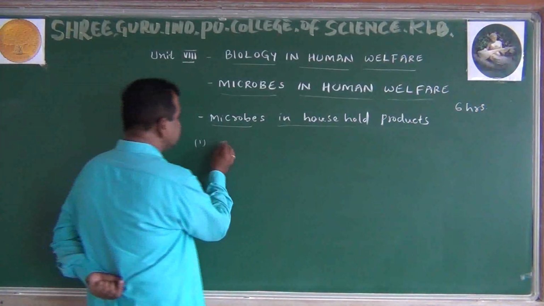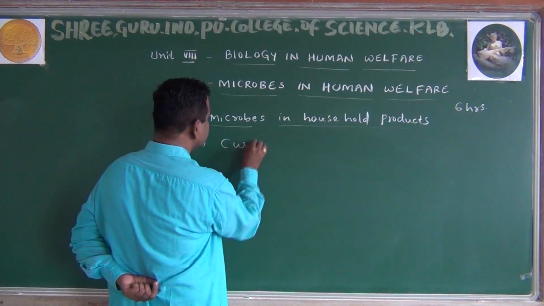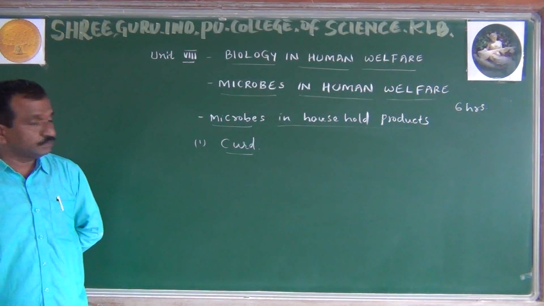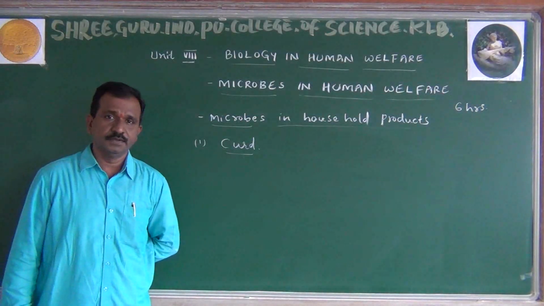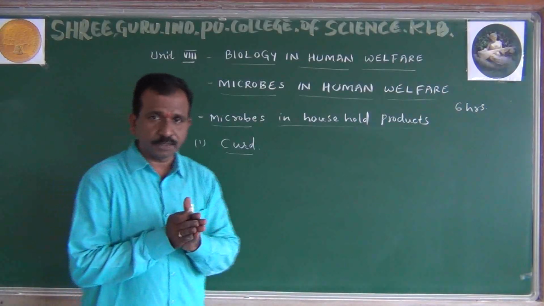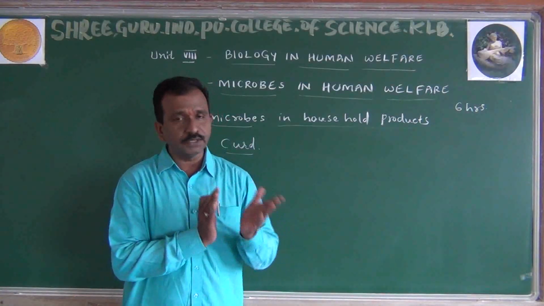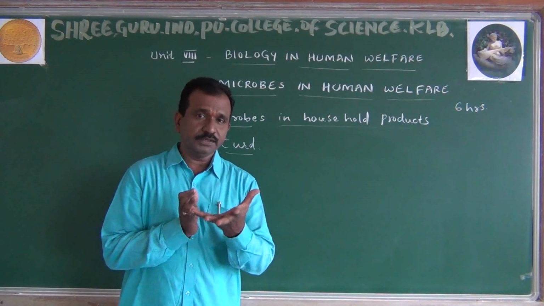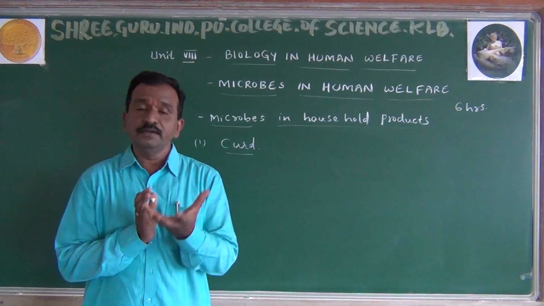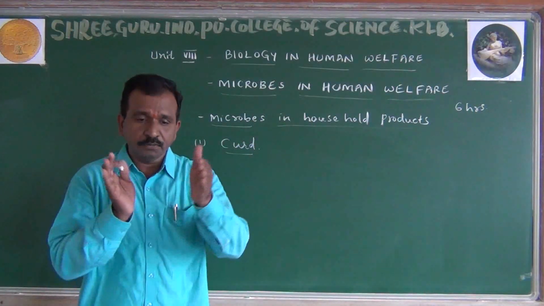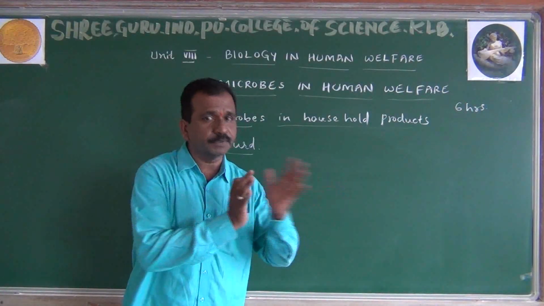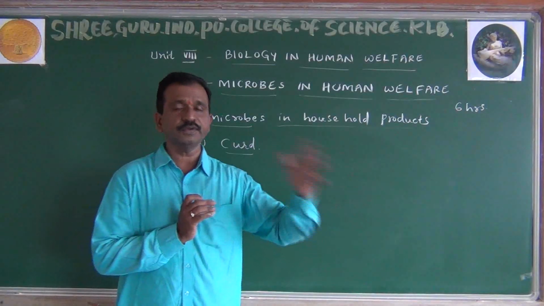Number one, that is curd preparation. In a simple manner, you can observe how the curd preparation takes place. Take 1 liter of milk, boil the milk. Now next is 30 to 40 degrees centigrade, and then we have to cool it. Salpa cool madbodu. Cool yav tara madbodu? In the normal temperature only. We should not keep it in the refrigerator.